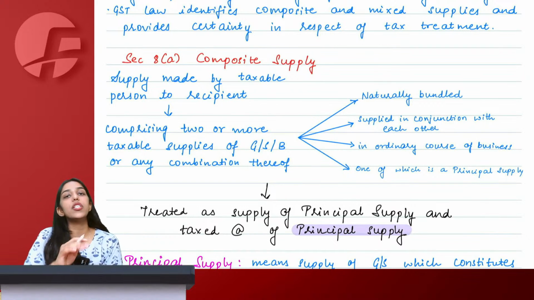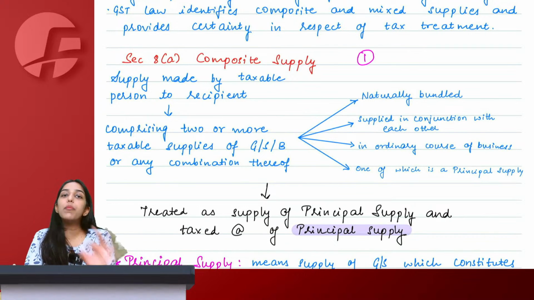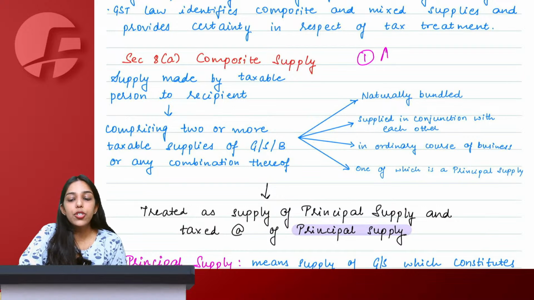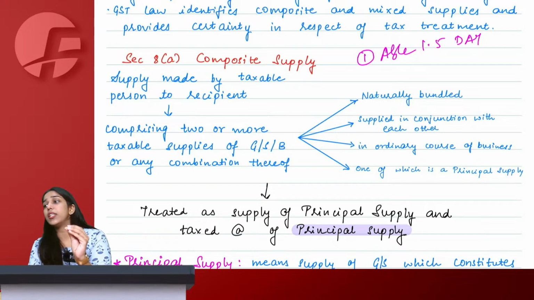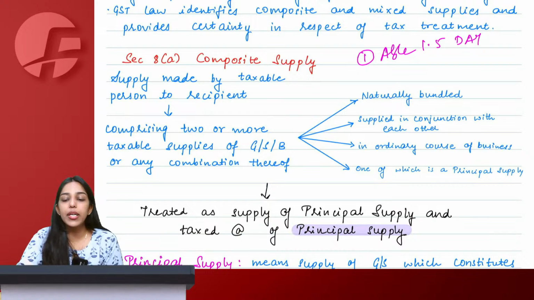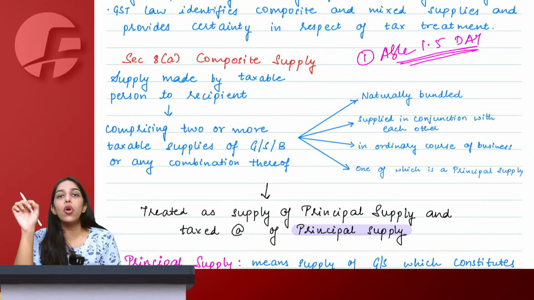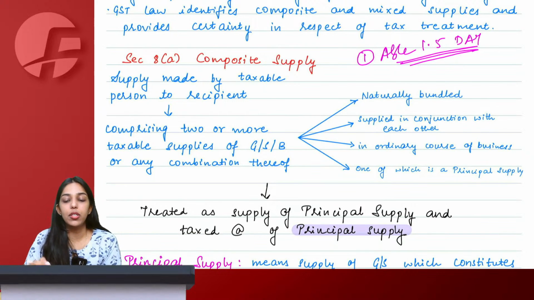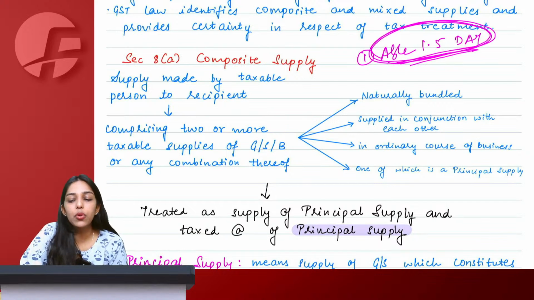Go for a book which is not very big, of course. You need to keep two things in mind. One, whatever book you are using for any subject, you should be able to cover in 1.5 days. If you are unable to cover that entire book in 1.5 days, it simply means that you will not be able to revise everything, and whatever you do not revise on the day of examination, you will not be able to recall in examination. So one thing, the book should not be very bulky, because ultimately you need to cover it in 1.5 days.